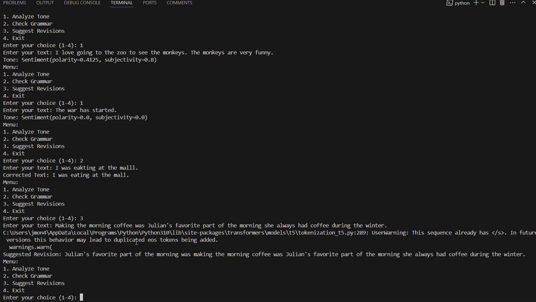So let's see what it does here. It's making morning coffee. She always had coffee during the winter. So that's not my favorite revision. It doesn't seem to be doing a very good job on that one. Julian's favorite part of the morning was making the morning coffee. Favorite part of the morning, she always had coffee. So let's try one more.